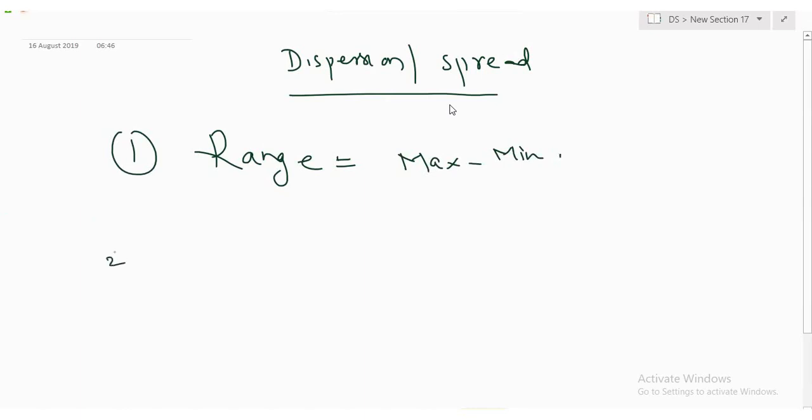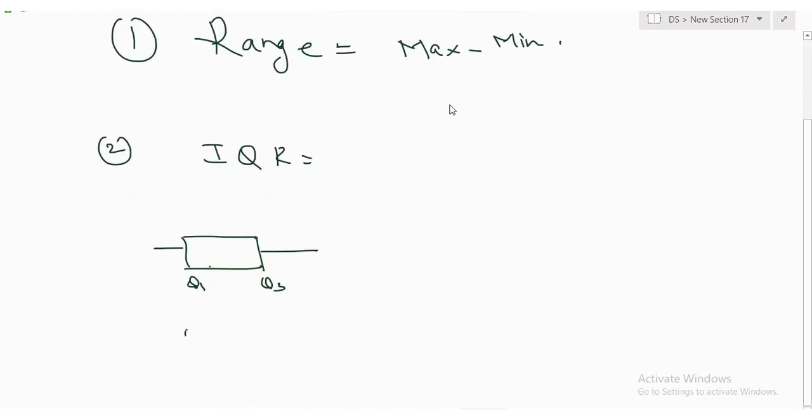And second is IQR. We already learned this IQR, right? This is also going to give a kind of spread. What is IQR? This is Q1. This is Q3. Q3 minus Q1 is the IQR, right? Yes or no?